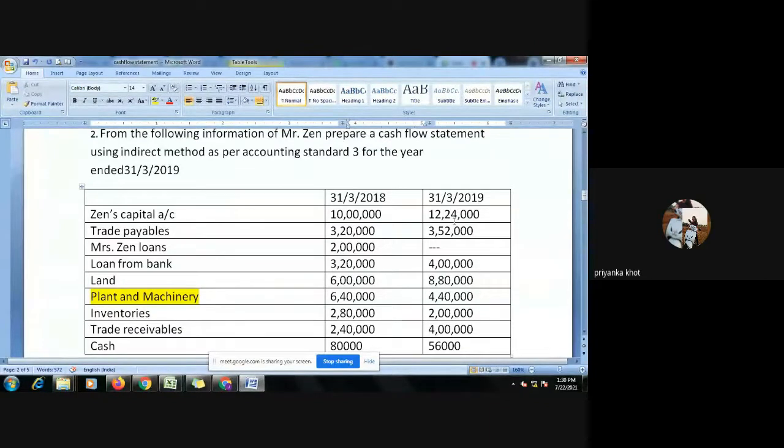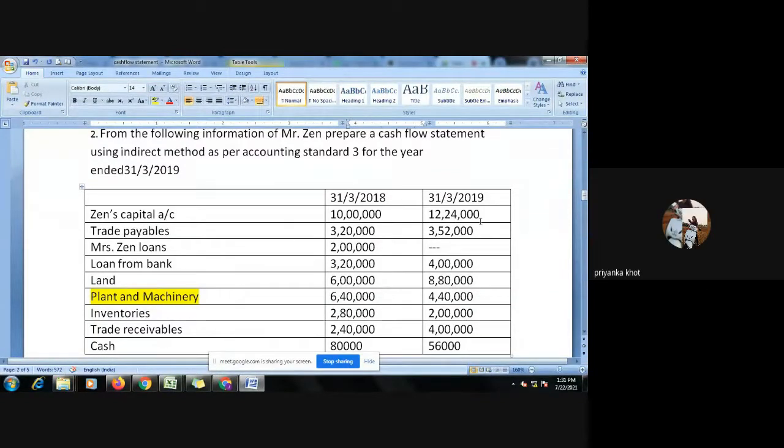We have to do a cross verification, right, ma'am? Because here we got the variation, the drawings. Correct, that is the reason we have to make that calculation. Otherwise, what will happen? 10 lakh and 12 lakh 24, you will feel 2 lakh 24 additional capital he has brought, and we will add it in the cash flow. 2 lakh 24 came in, but it is not true, because to the capital we always add net profit. So after adding net profit, it should be 13 lakh 60, whereas it's only 12 lakh 24. So that means he has not added anything. Instead, he has withdrawn money from the business.